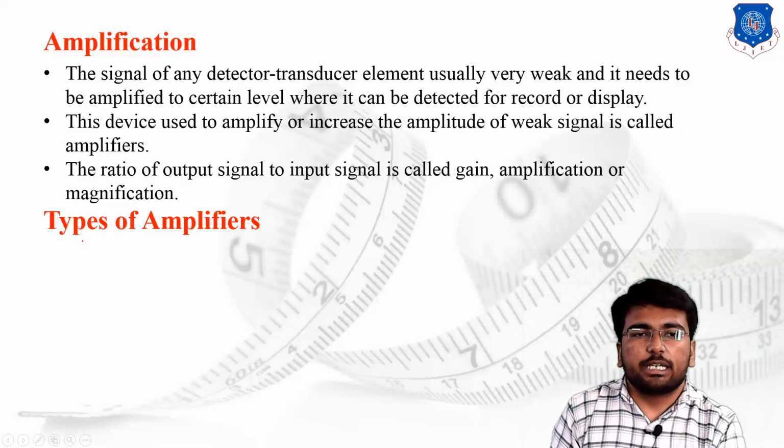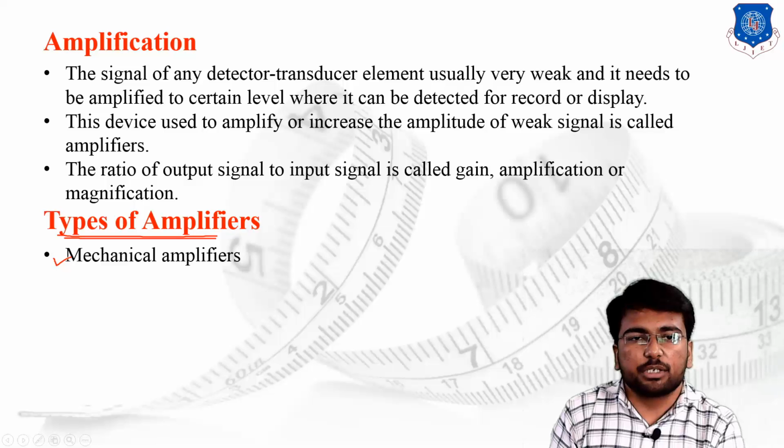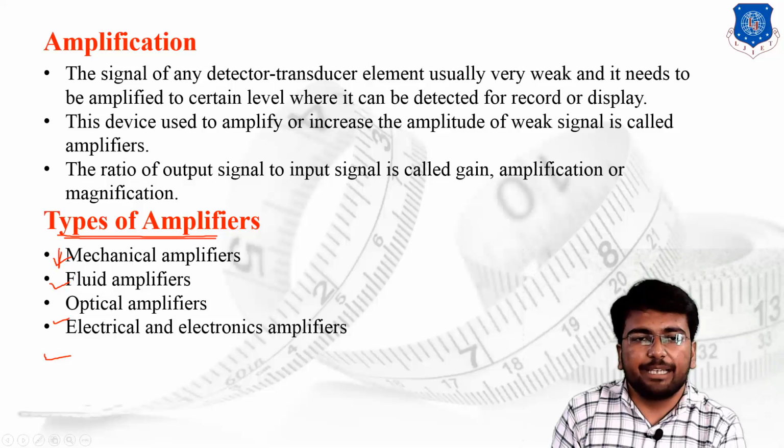Then the types of amplifier. We have different types of amplifier. The first one is the mechanical amplifier. It means whatever amplification has been generated, we are using a mechanical setup, mechanical elements for the magnification. Then the fluid amplifier, the optical amplifier, and the electrical and electronics amplifiers. The basic amplifier that we use is the mechanical amplifier.